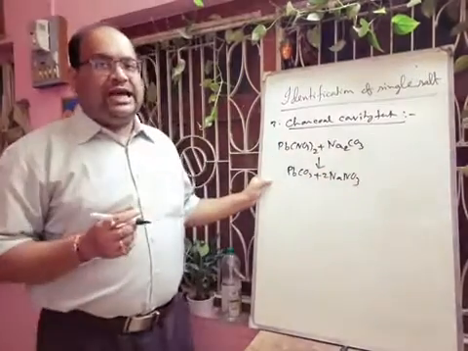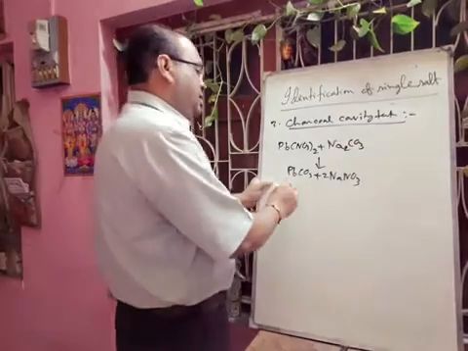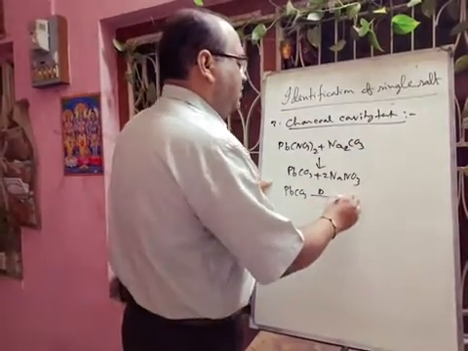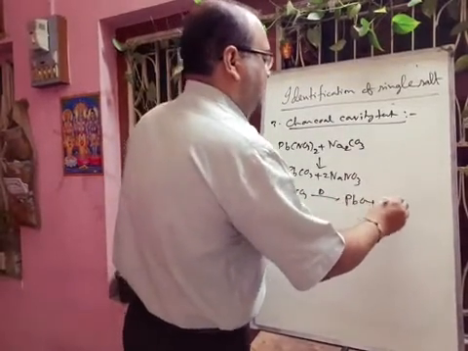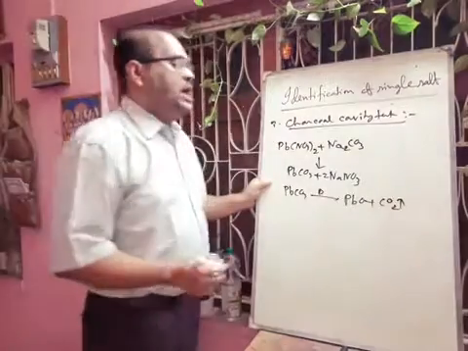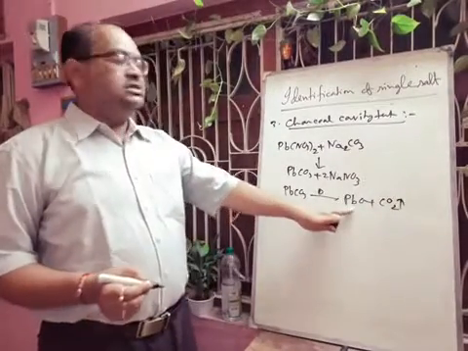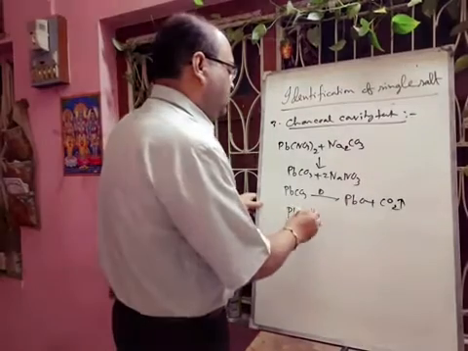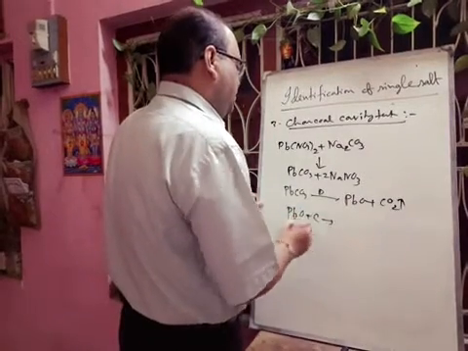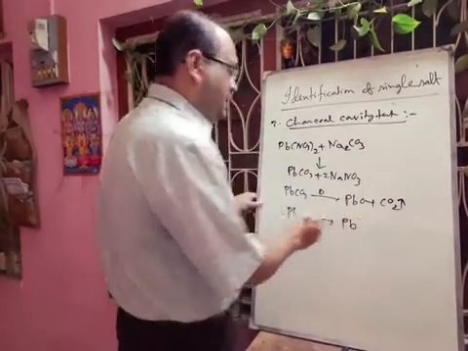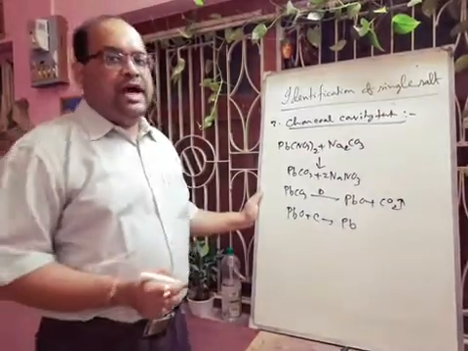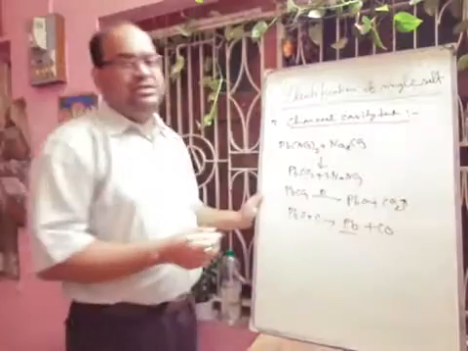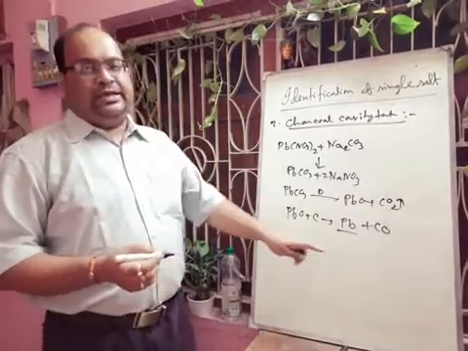Then this lead carbonate will heat in the reducing flame, forming lead oxide plus carbon dioxide gas. Next this lead oxide will react with the carbon present in the charcoal. So PbO will react with carbon forming lead free metal, and there will be formation of carbon monoxide. So these are the reactions under this charcoal cavity test.